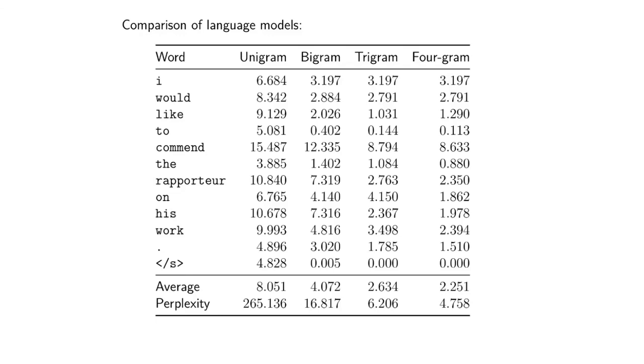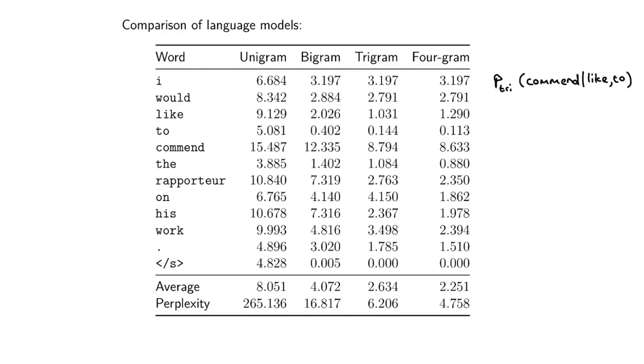Okay, now we're getting to the fun part of the lecture. I want to ask you a question. Let's just for a moment think that we had a trigram language model. Let's just pretend for a second. And this trigram language model assigned the probability of 0 to the word commend, given that the previous words were like to. Okay? So let's just pretend that in the training set for this specific case, the words like to commend never occurred.